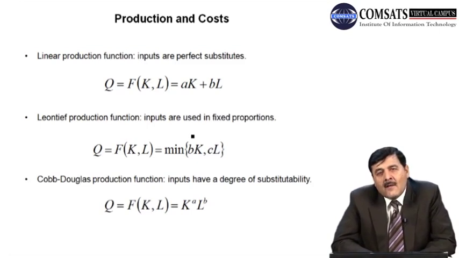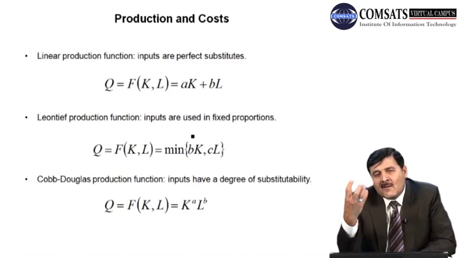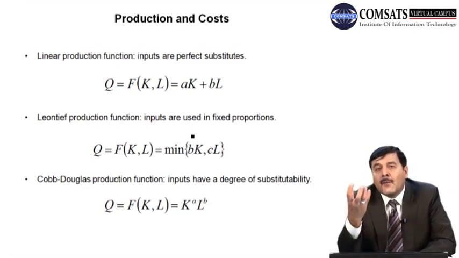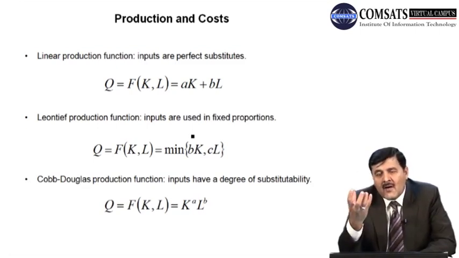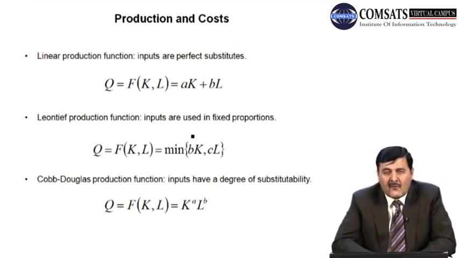So L-shape means that if you want to produce a certain quantity of output, say let us say 100 units, you have to use capital and labor as factors of production in a fixed proportion, right? So you have to use a fixed quantity of both inputs to produce that level of output. That sort of production function, in which inputs are used in fixed proportion and the isoquant is L shape, is known as the Leontief production function.